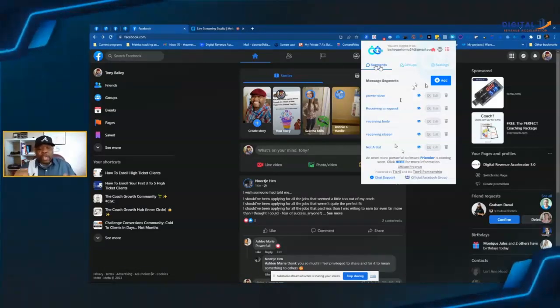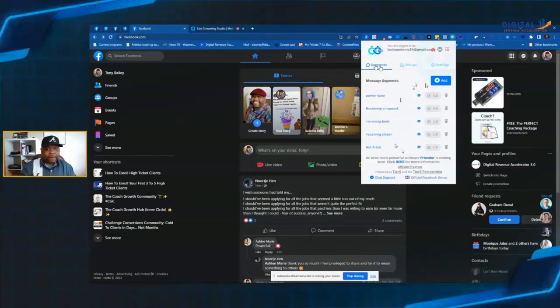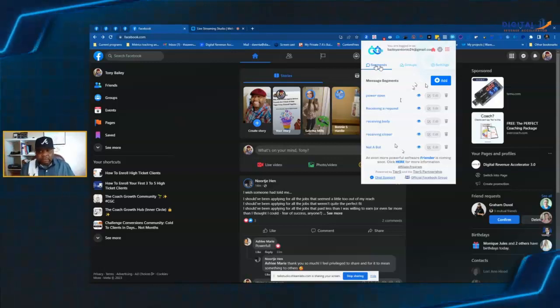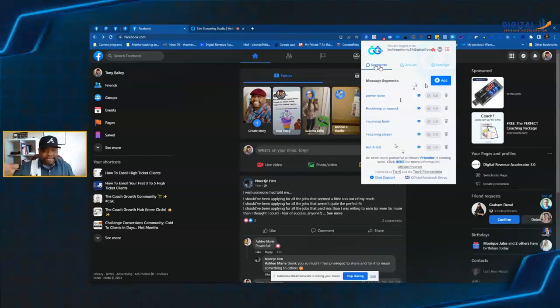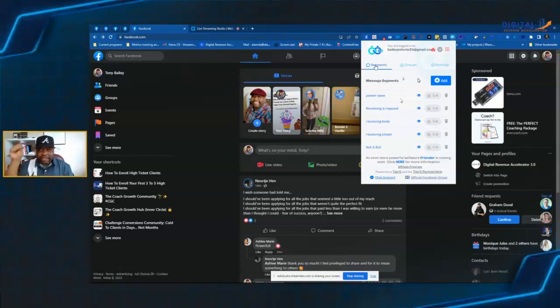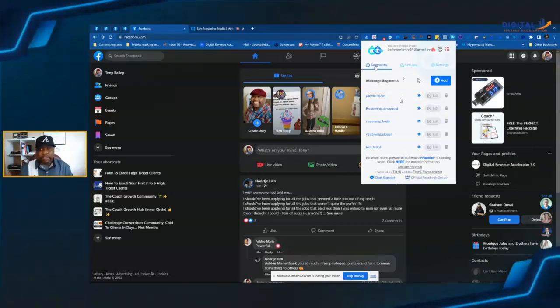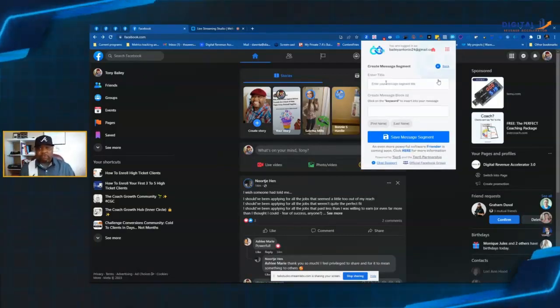Because if you don't randomize your messages, Facebook will see those and it will say, okay, I'm dealing with some type of bot, and it will shut you down. So what you want to happen is every time the tool sends a message, you want that message to look like a different message. And that is why you create different message segments, and then you put it together in a message group, and then that's when you can start sending it. So let's create a message segment just to show you how it works.